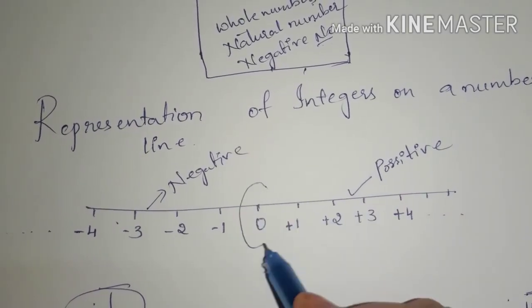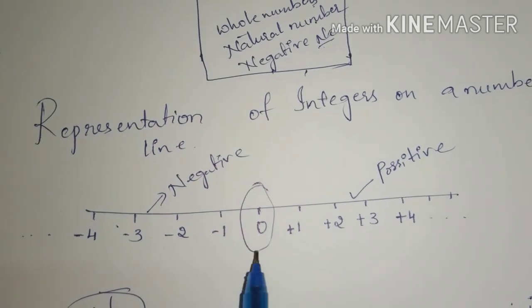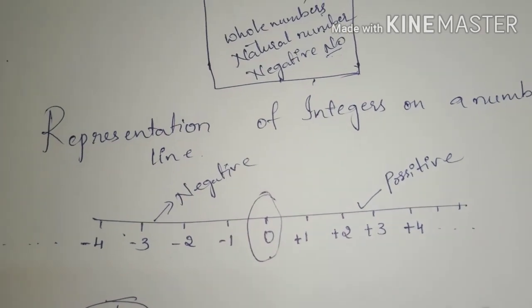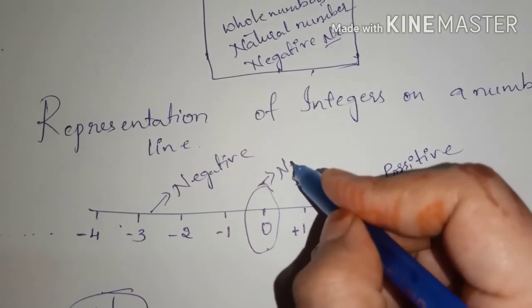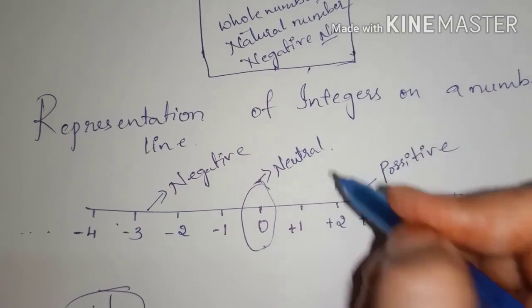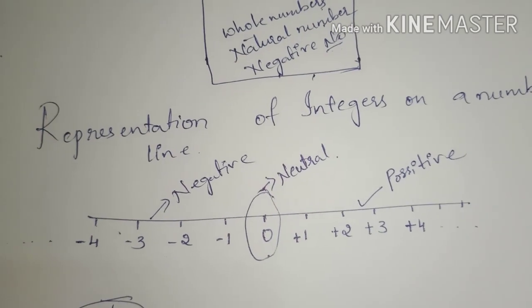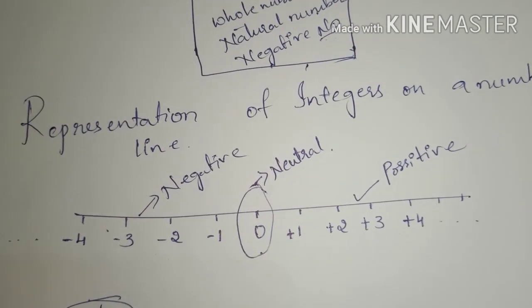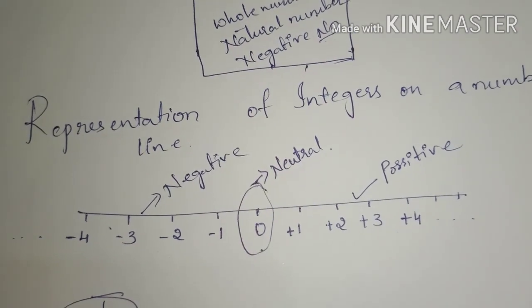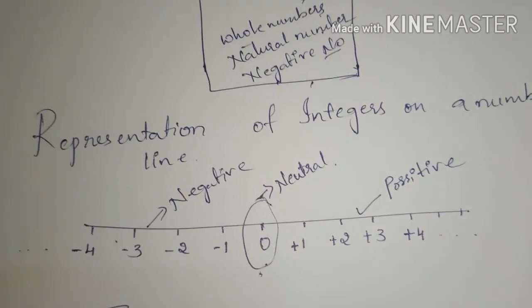Then what about 0? 0 is neither positive nor negative. It is a neutral number. Okay, 0 is neutral. It does not belong to positive numbers or negative numbers. Remember this, okay?